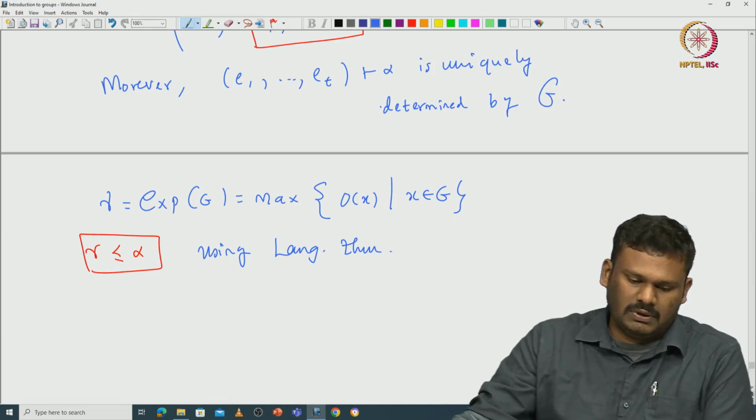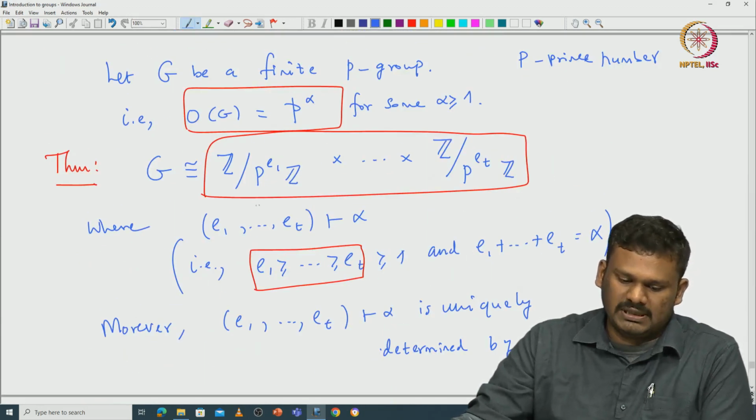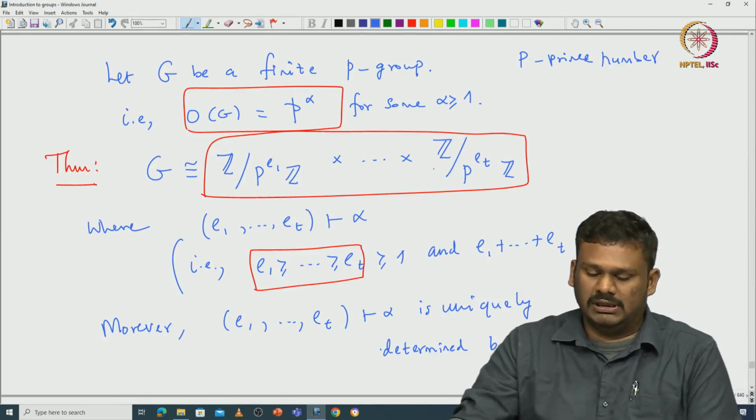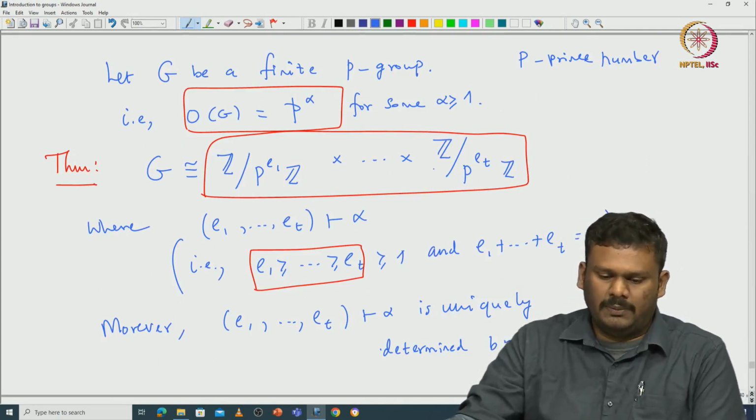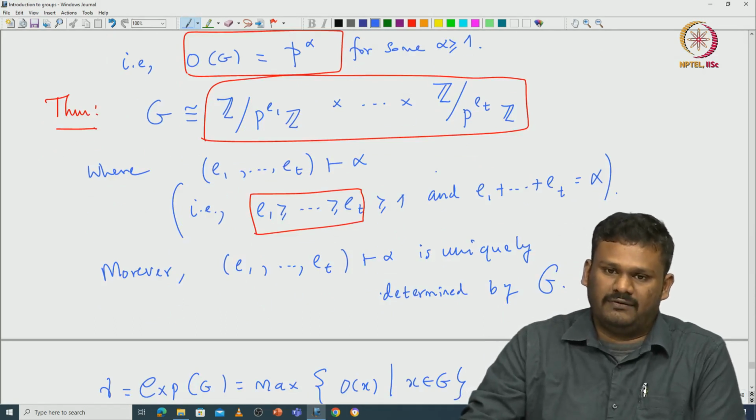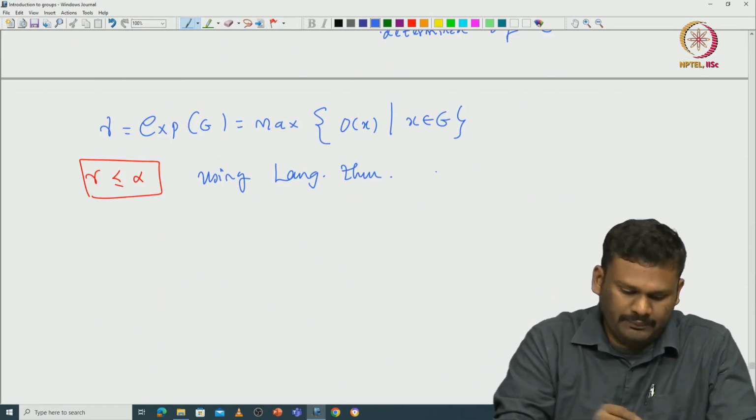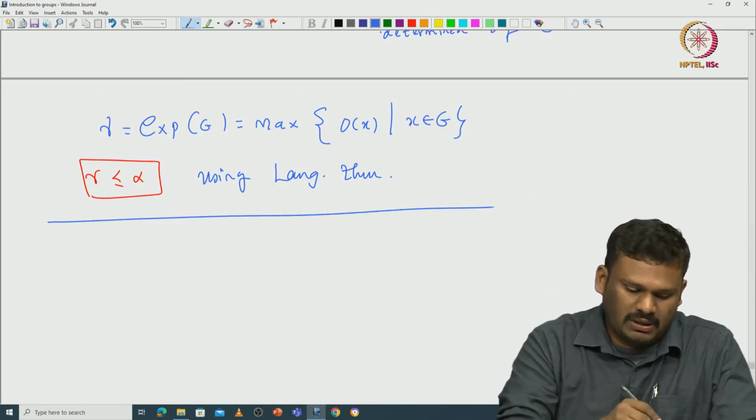So, now what we want to do, we want to prove that any finite p-group is actually a direct product of these cyclic groups. Okay. But before that, let us understand one particular type of finite p-group, which is indeed a cyclic group. Okay. So, what is the property of this cyclic group?